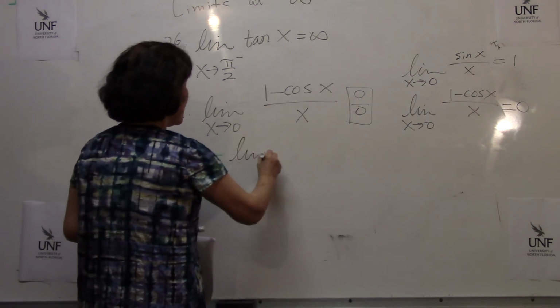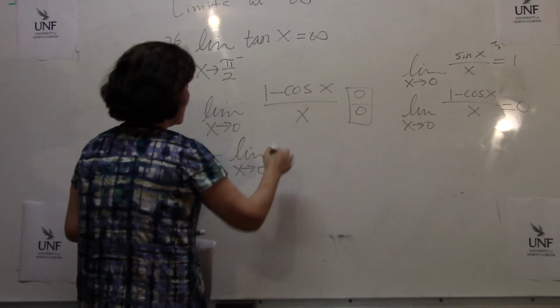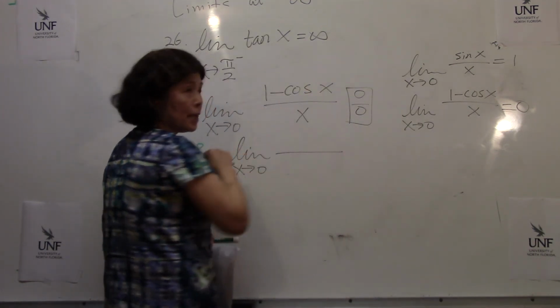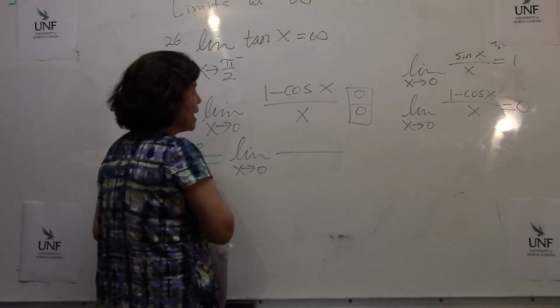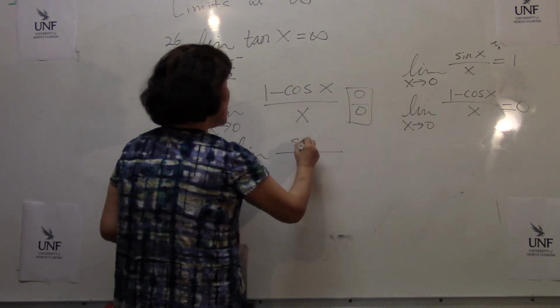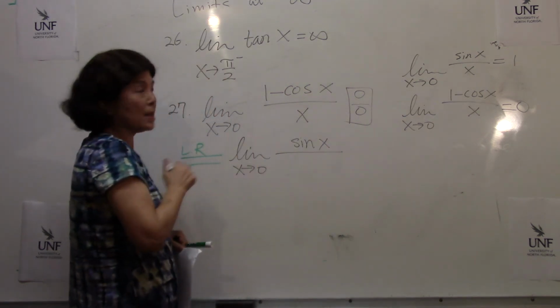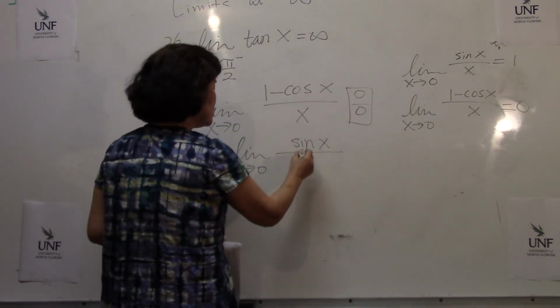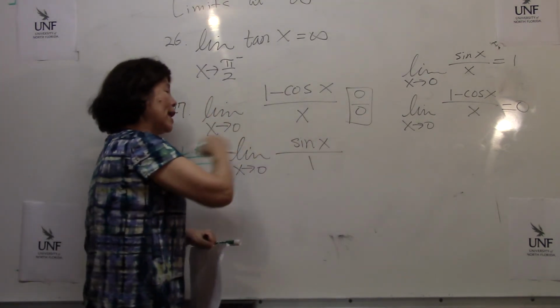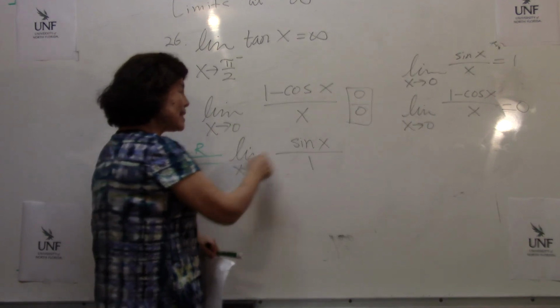So the limit, everything stays the same. The limit as x goes to 0, but now we differentiate it. 1 minus cosine x, the derivative of cosine x is negative sine x, so this is positive sine x. The derivative of x is 1. So now we regroup and evaluate the limit. What is sine 0?